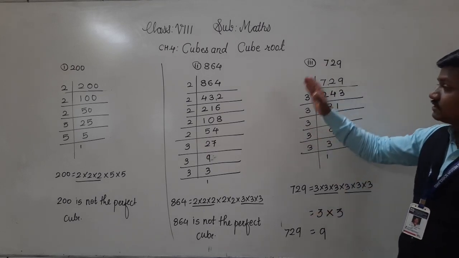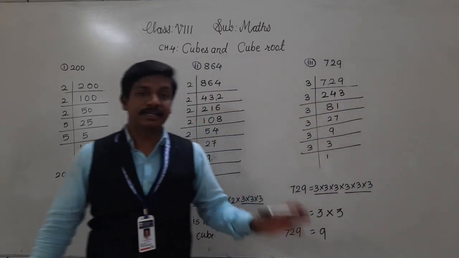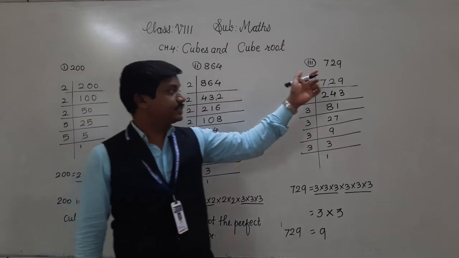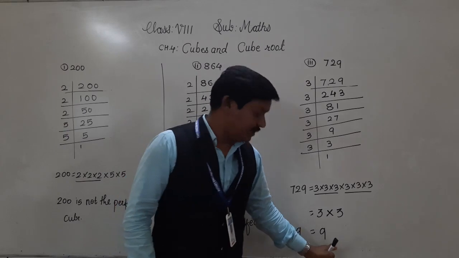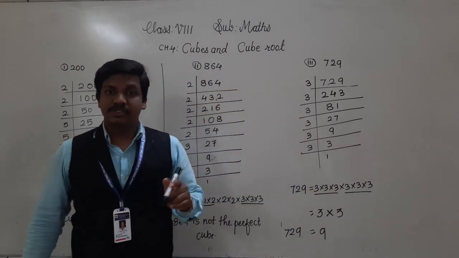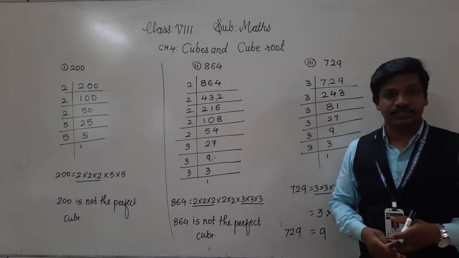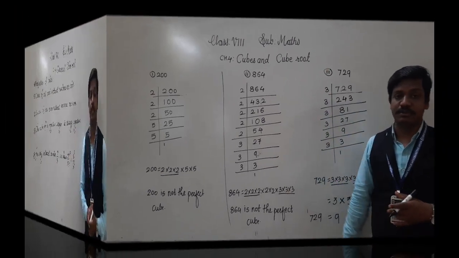Okay. So in this way we can identify whether the given number is a cube number or not, or we can find its cube root also. That we are going to see afterwards. So now write these 3 examples in your notebook. After that we will see next questions which can be asked on this concept.